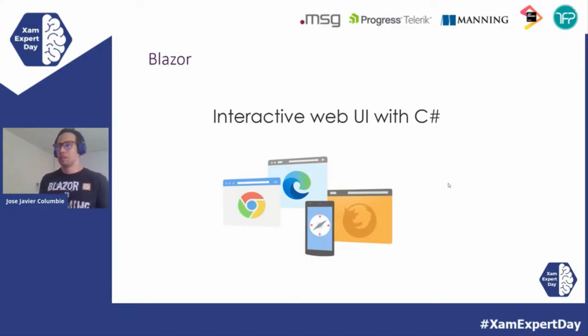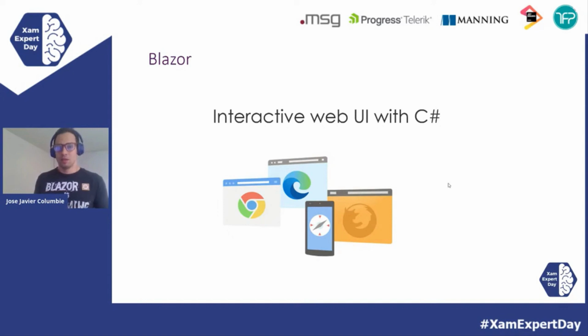Now let's talk about Blazor. Blazor came with a new way to build interactive web UI with C#. We have always had these two fields, backend and front end, and we used to do all backend in C# because we are a .NET shop, but all of front end we always had to do in JavaScript, and that was a chain because we could not reuse our skills. But with WebAssembly, we are able to compile to that intermediate language, and our browser is able to understand what is going on.